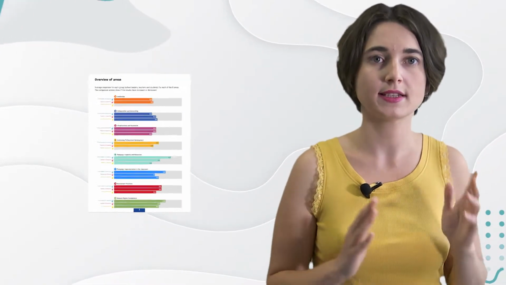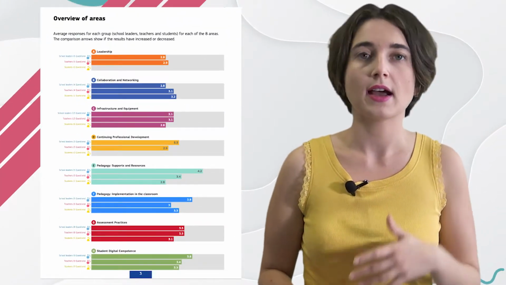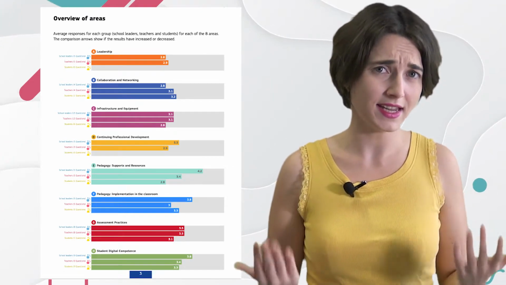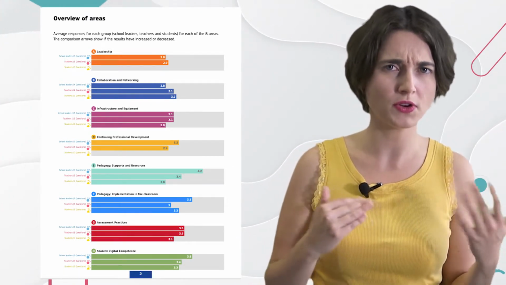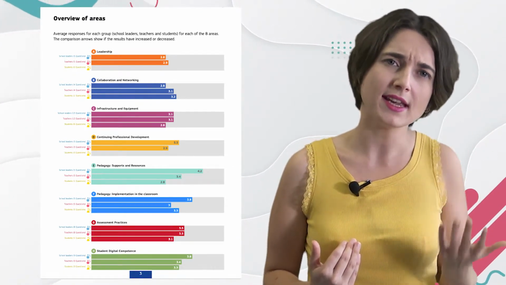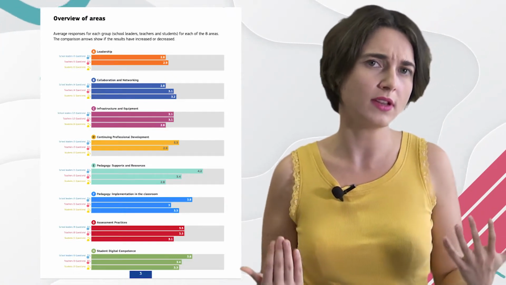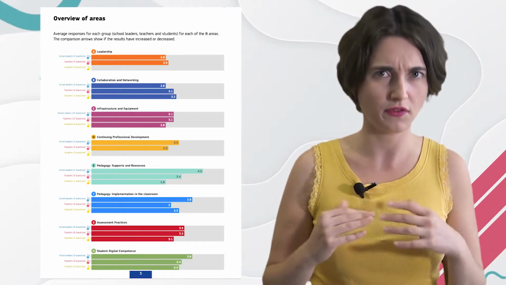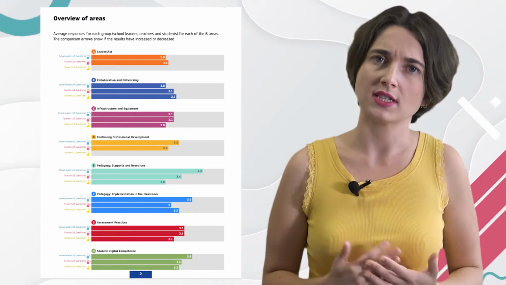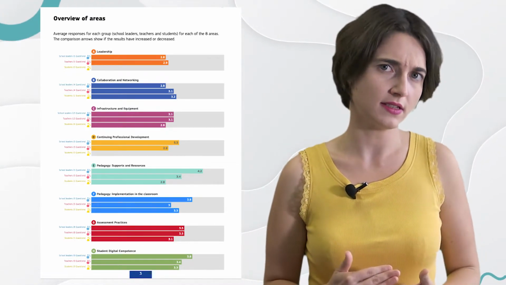In both cases, first you can look at the global outcome for each of the 8 Selfie thematic areas, asking questions like: is any area exceptionally high or low on average? Is there any area where the viewpoints of school leaders, teachers, and students differ a lot? Do results in any area surprise us? Why?